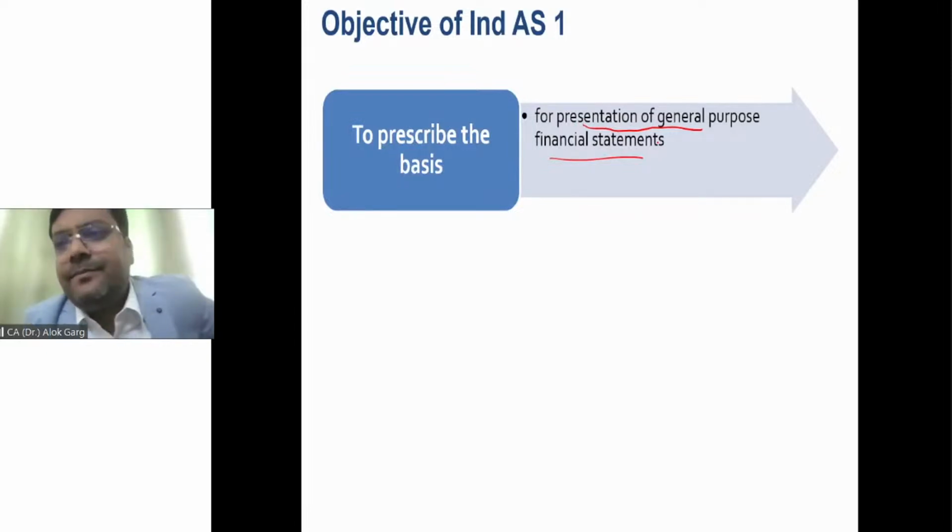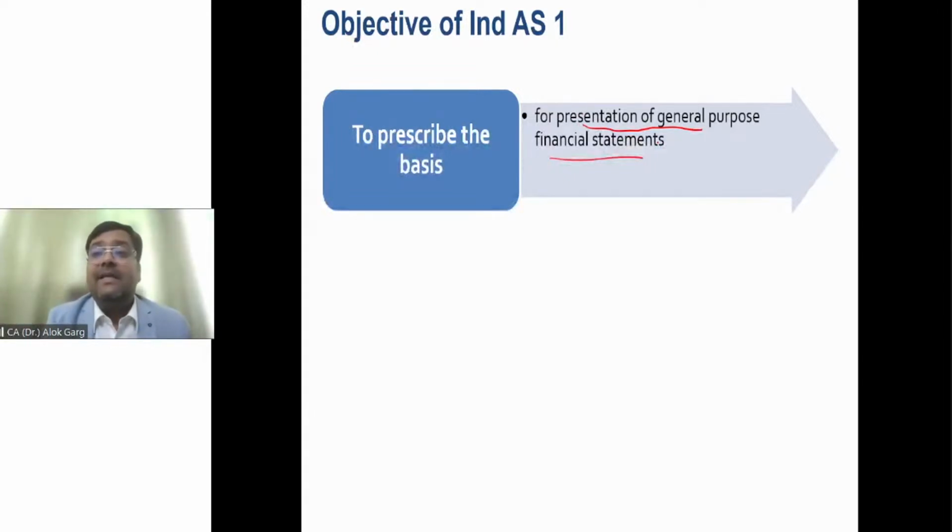So friends, what is meant by general purpose financial statement? General purpose financial statements are those financial statements which have been prepared as per the relevant GAAP of the country. GAAP means generally accepted accounting principles. So for Ind AS financial statement, what is the GAAP? The GAAP is Schedule 3, Indian Accounting Standards, and relevant laws and regulations of the country, right?